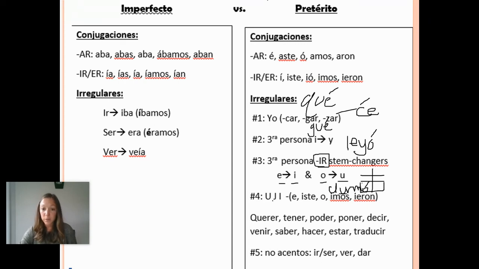And then you have a number of verbs that change completely. The stem, the middle of the verb changes spelling. So querer, tener, I'll show you some examples of those on the back side of the green paper. So you don't need to write down a bunch of those examples. And then you have a few where you're not going to have an accent at all, because in preterite you can see that there are various accents. Bueno.